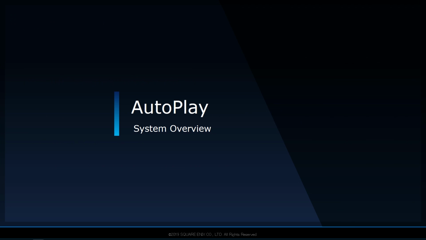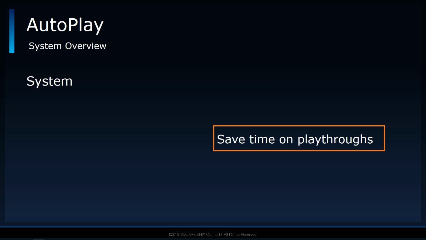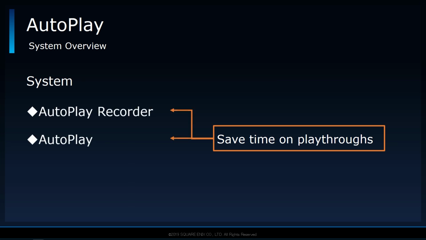3 systems were implemented to accomplish this objective: a recorder system for creating the data, the autoplay system itself for running the data created by the recorder, and a playlist system for running multiple data consecutively. As I was making use of my experience with the other automation systems on this project, the foundation of the autoplay systems bear multiple similarities with them.